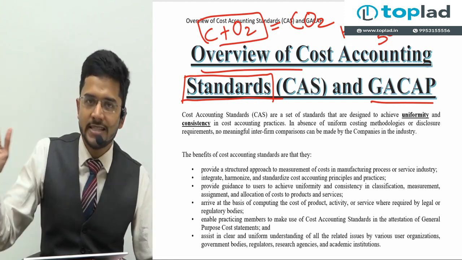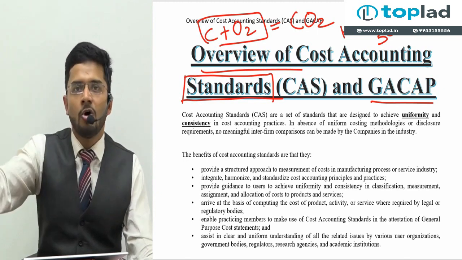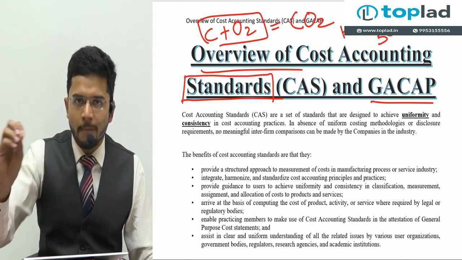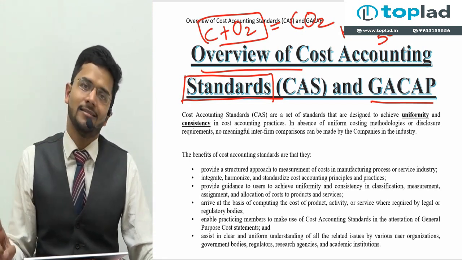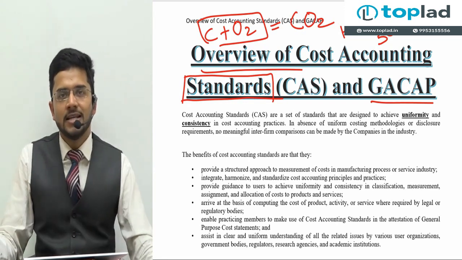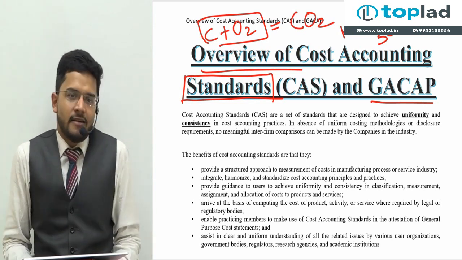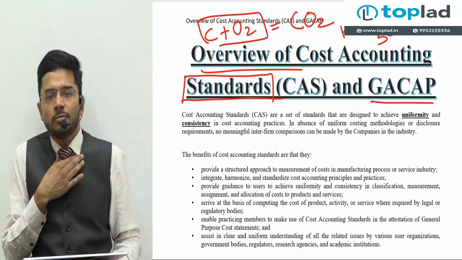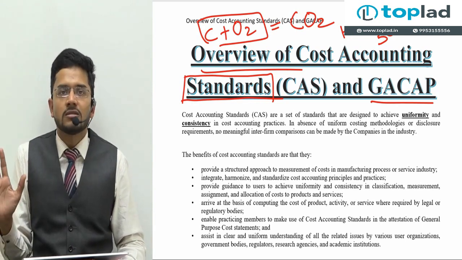We need standards which are the same for all the people in a particular industry. We want them the same for all so that at least for a particular industry, say the coaching industry, we are able to compare the cost sheets of all the coaching institutes existing pan India. That is the objective of having standards. And standards are, as I told you, a unique feature of only commerce. Science doesn't have any standards because science doesn't have principles which vary from person to person, economy to economy, situation to situation, circumstance to circumstance.